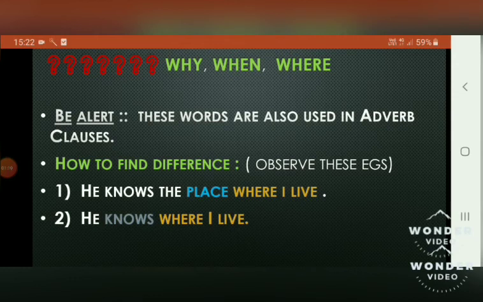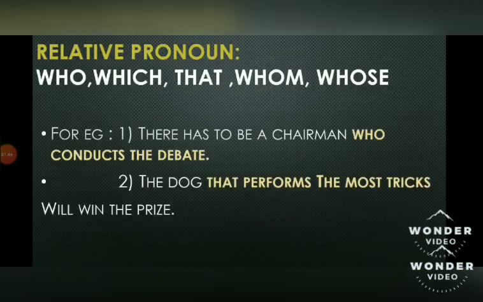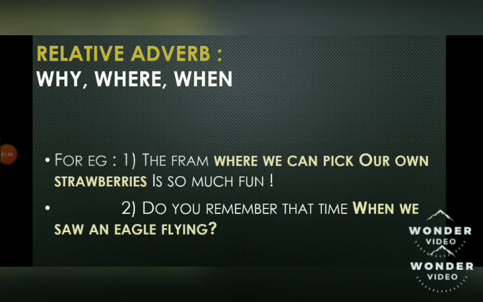And in the second sentence, he knows where I live, the word knows has come. Knows means it is a verb. So if the relative adverb comes after a verb, then that is an adverb clause. This is a simple trick that you should keep in mind, so that you understand which is the adjective clause and which is the adverb clause. So I hope you have understood why adjective clauses are called relative clauses. Adjective clauses are also called relative clauses. Why? Because they begin either with a relative pronoun or with a relative adverb.